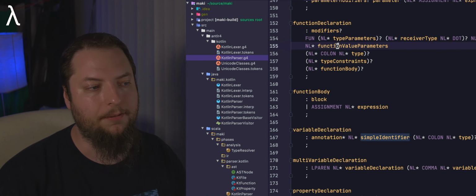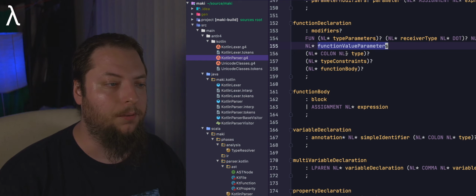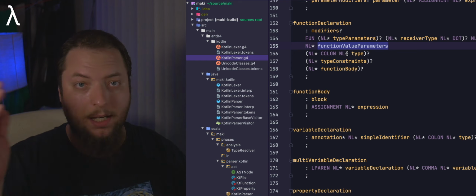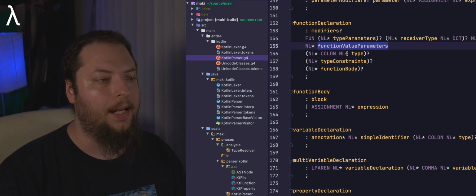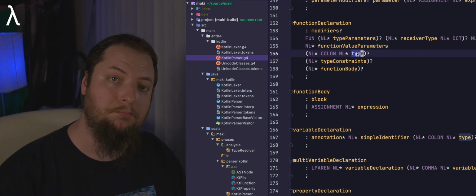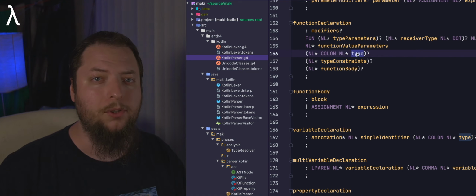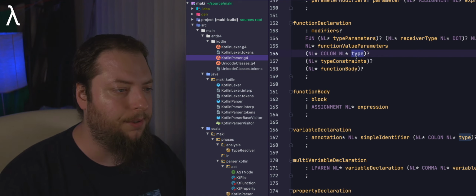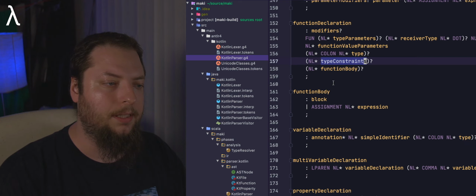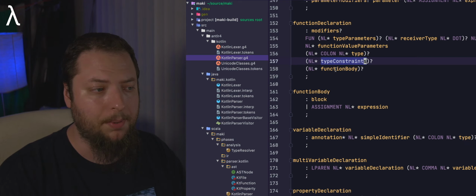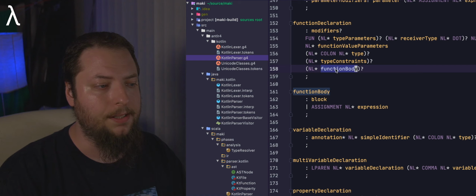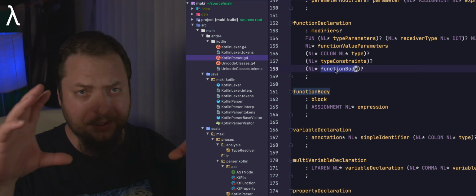And then we have the value parameters, which is going to represent any parameters you pass into that function. And then we have the type. You could specify the return type that the function has. It could be unit, it could be string, integer, and so on and so forth. We have type constraints. We have function body, which would contain the text that's inside the function.